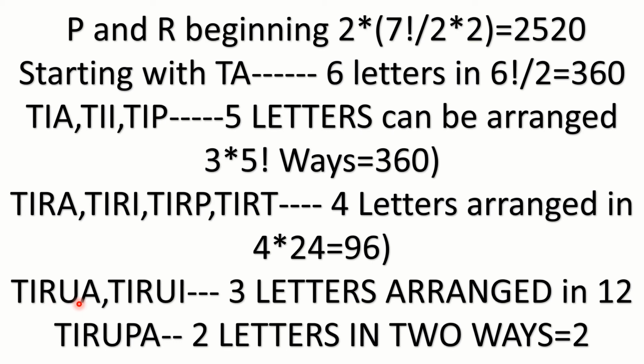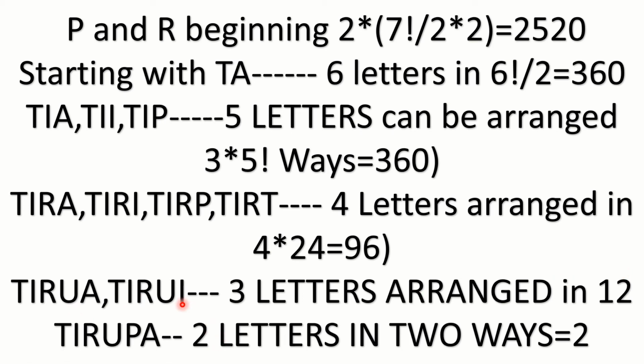After the U you get A because it is in alphabetical order. TIRUA. After the A you get I, TIRUI. Here 3 letters are remaining, and these 3 letters can be arranged in 3 factorial ways, that is 6. Here 2 words are there. So 6 into 2, 12 ways.